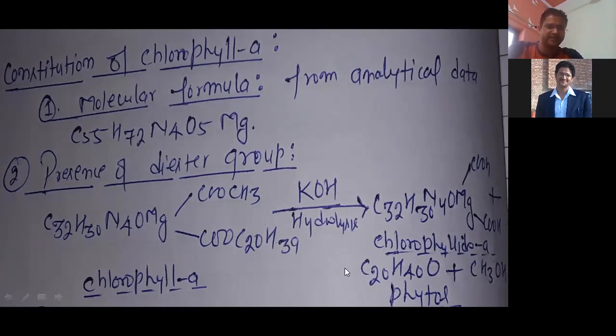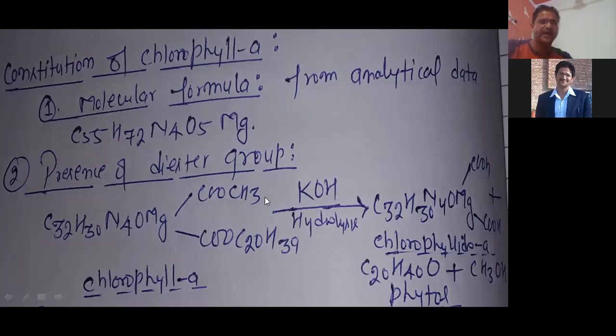So two alcohols, C20H39OH and CH3OH, separate out after hydrolysis in the presence of base. It means there are 2 carboxylic acids, right? You know, it is a hydrolysis process. After esterification, when alcohol reacts with carboxylic acid, it converts into ester.